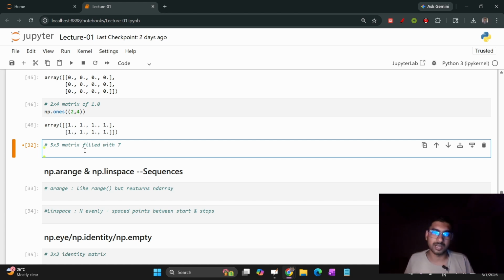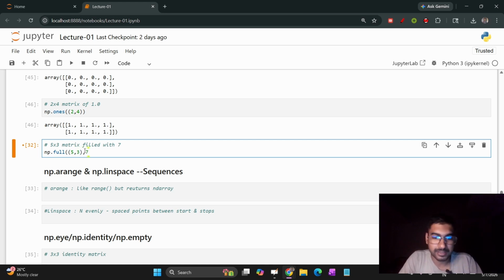We have seen how to create an array containing 0, and how to create an array containing only ones. Let's say you want to create a matrix that contains only one particular number. This is how you can create it. You can use the function called full, np.full. And here, what kind of matrix do you need, a 5 cross 3 matrix,